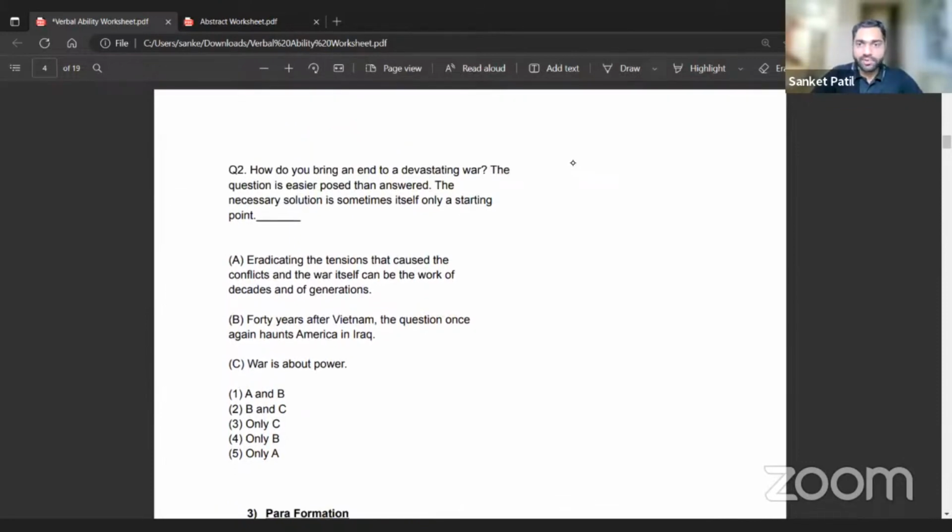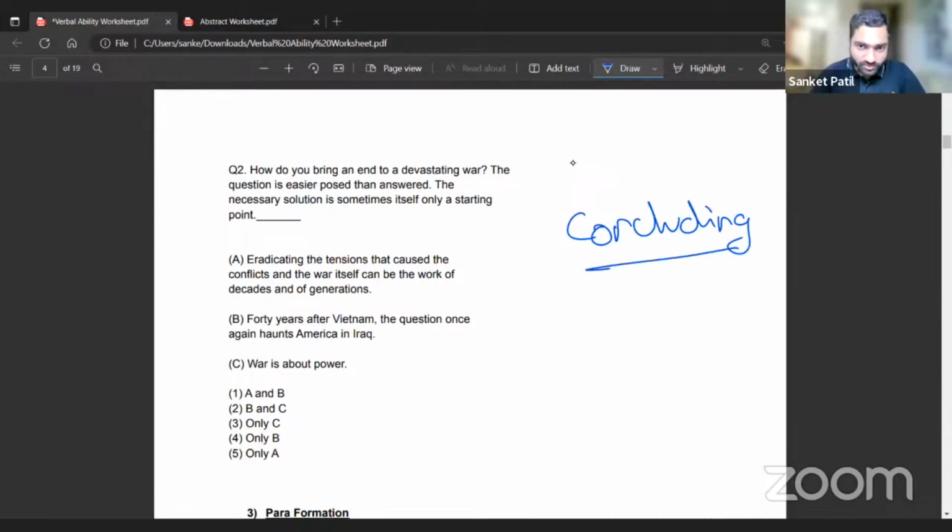How would you bring an end to a devastating war? The question is easier posed than answered. The necessary solution is sometimes itself only a starting point. Okay, and then dash. As I said, what was the point here, guys? If anyone can quickly say what was the particular point of the particular word we are looking at, it is concluding. We want a sentence that would conclude this, that would end this. We do not want something that is going to basically add a new point to it, or give more on that.